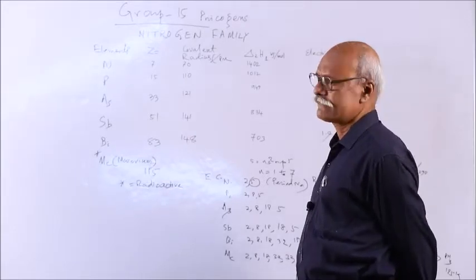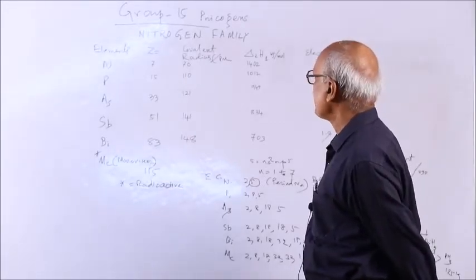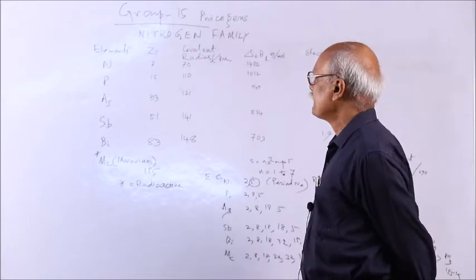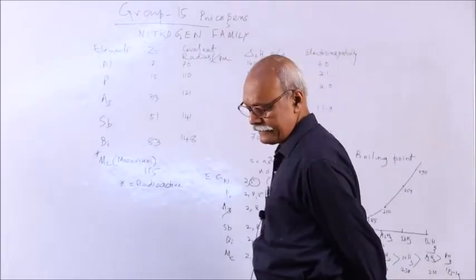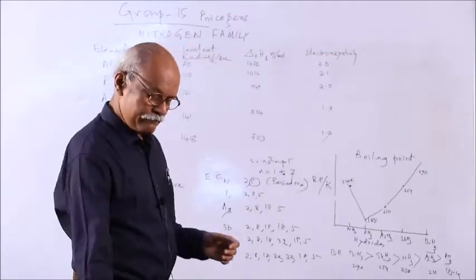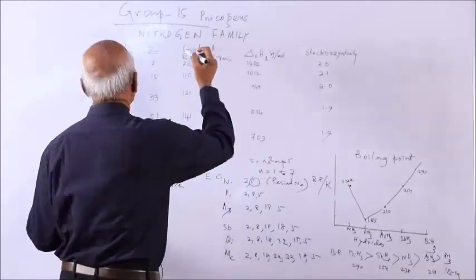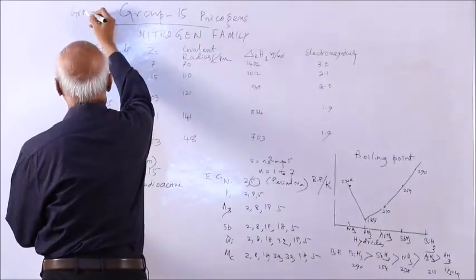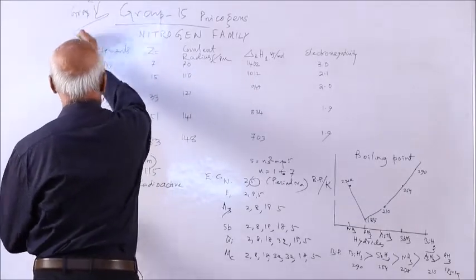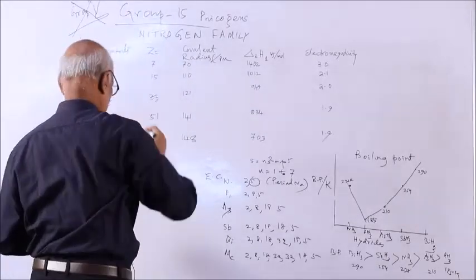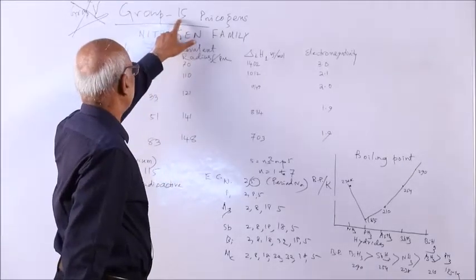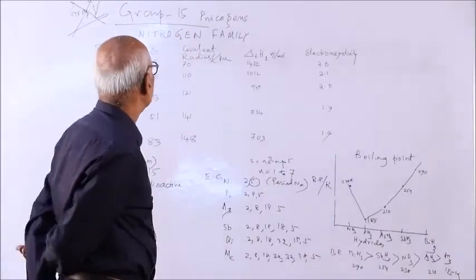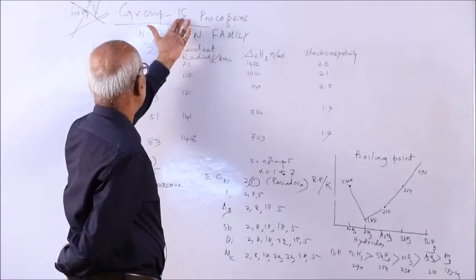Today we shall discuss the nitrogen family. In the present IUPAC system it is called group 15, but previously it was known as group 5. If you write down group 5, you can write it like this, but nowadays this is not used. In the present IUPAC name, this is group 15. There are 18 groups, and this is the 15th group.